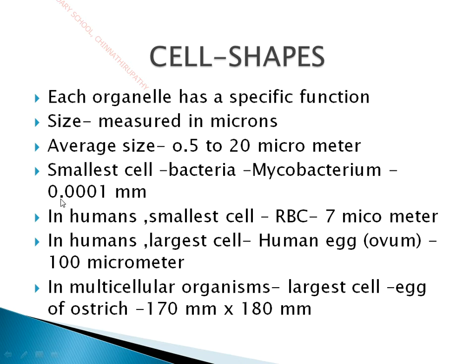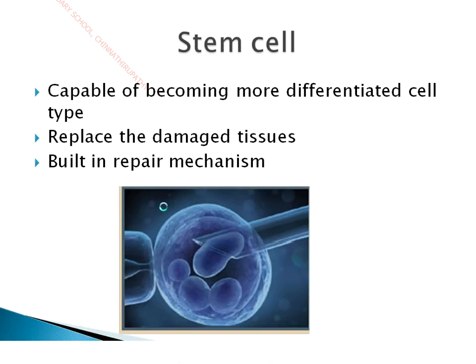Mycobacterium represents 0.0001 millimeter, which is the smallest cell size. In humans, the smallest cell is that of the RBCs, red blood cells, which is 7 micrometer. And in humans, the largest cell is the human egg or ovum, 100 micrometer. In multicellular organisms, the largest cell is the egg of an ostrich, since it measures about 170 millimeter into 180 millimeter. So this is about the size of cell.